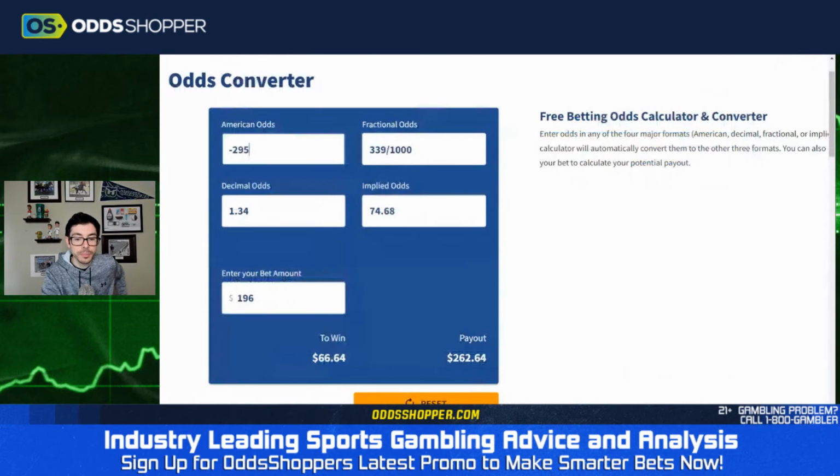So it's not as simple as, oh, Jacksonville should win at home. I like them. I'm just going to take this money line because they should win. Of course they should win. What is the implied odds? If you saw it say 75% or greater, you might think twice. But you see minus 295, and for a lot of people, that doesn't mean anything. But here we are painting the picture of what it actually means. That's why it's so, so important.